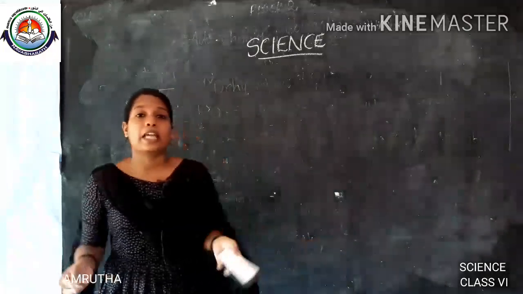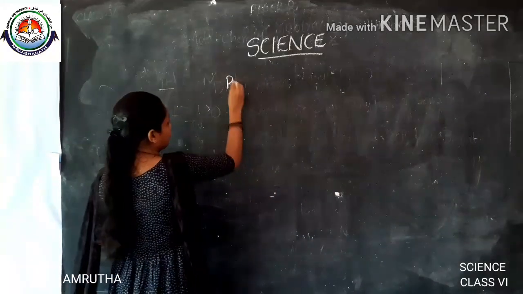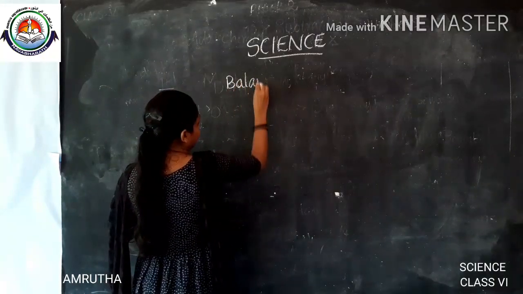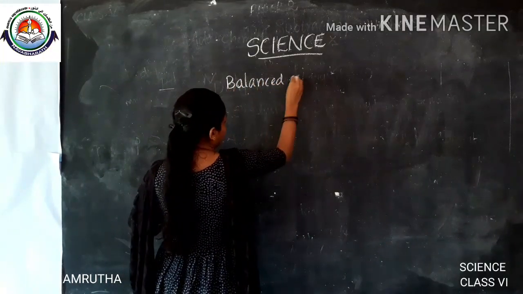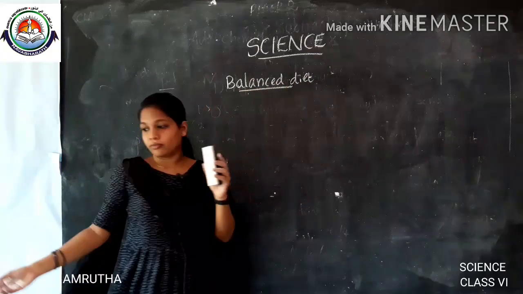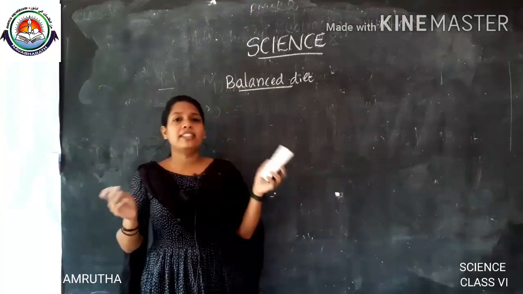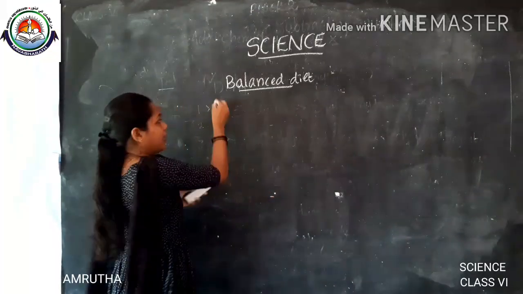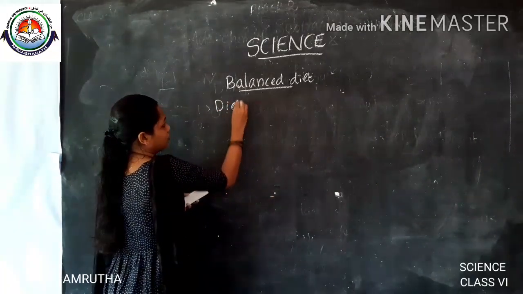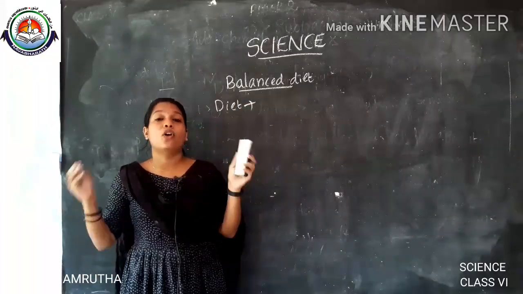We are going to study about balanced diet. Okay, what is a diet? What is meant by diet? Diet is the food that we eat a whole day.